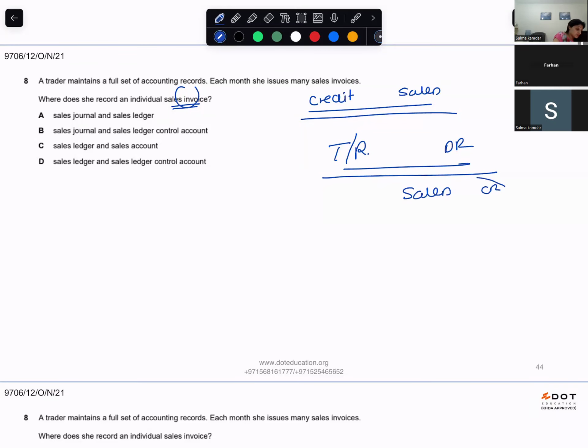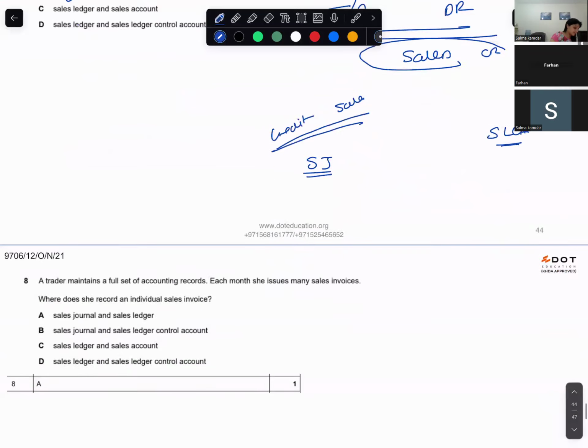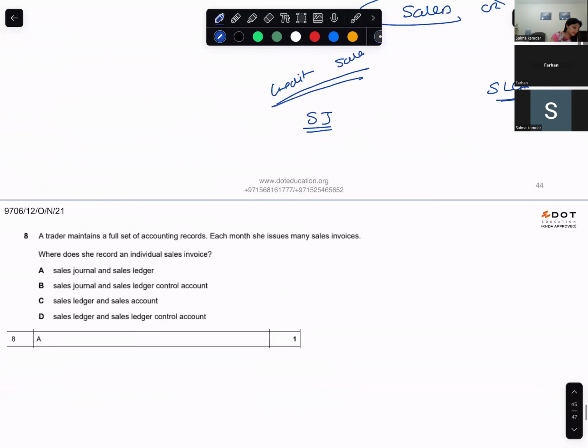Okay. So, invoice issued is for credit sales, and credit sales is recorded in the sales journal. It is also prepared in an SLCA so that we can check errors and fraud. So the sales journal is B. Sorry, my bad.